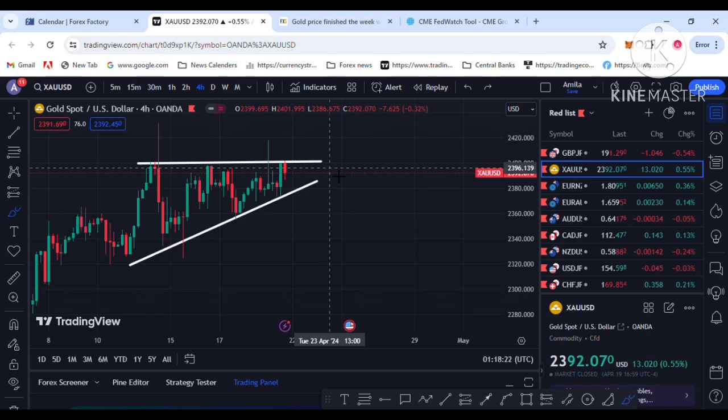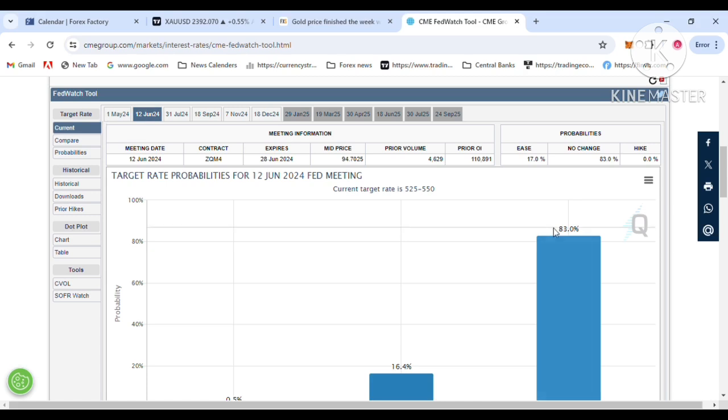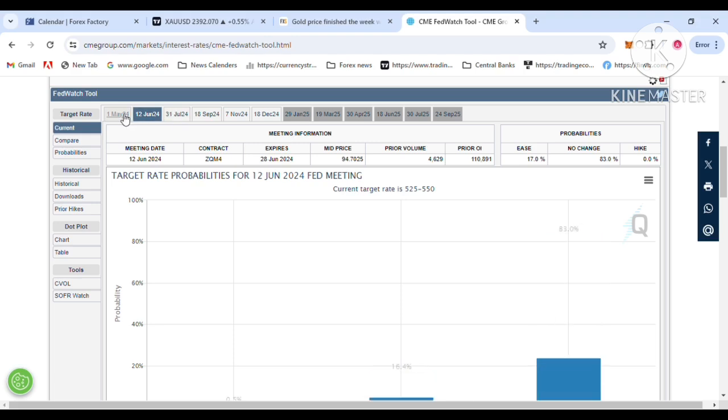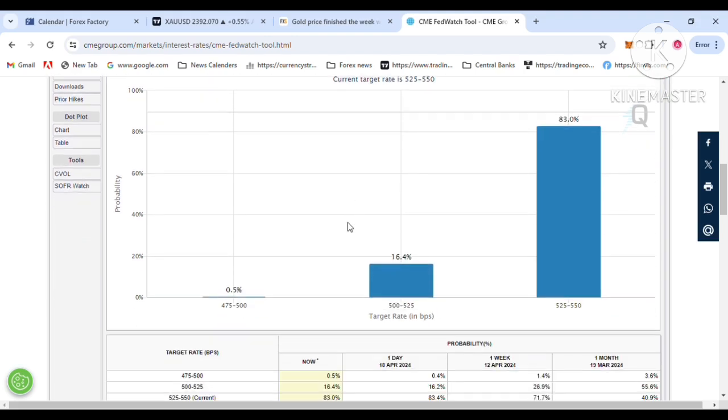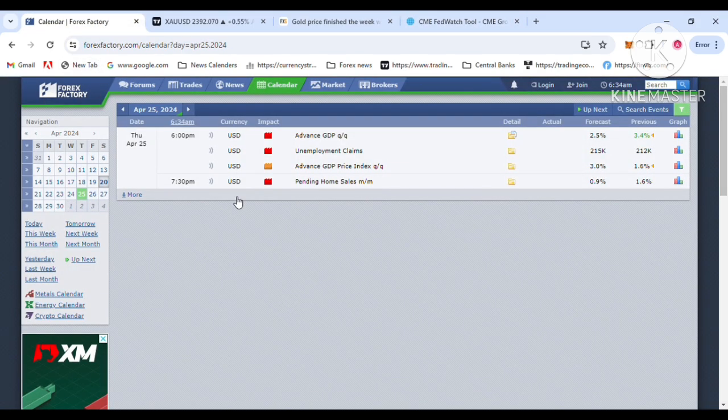So let's see the Fed Watch Tool website. That's the American Central Bank, what it is saying about the US dollar. For the June FOMC meeting, you can see about an 80% forecast for the interest rate to pause again. That is the reason for dollar demand. Dollar demand, but gold is not selling. What is the reason? Gold has much more demand as the safe haven asset. On the other side, the dollar also has demand.